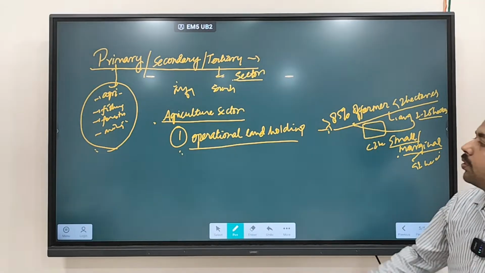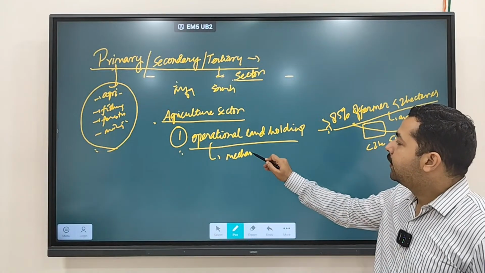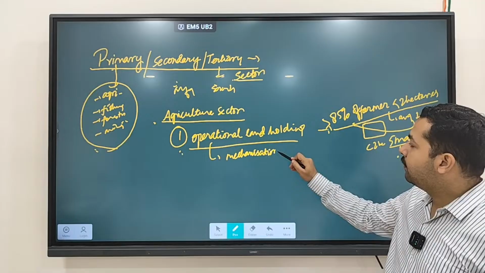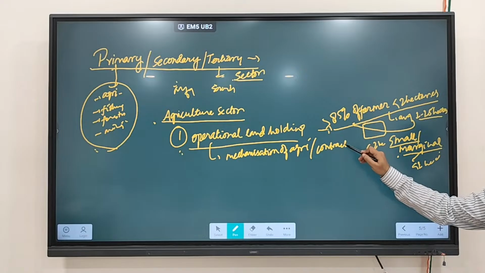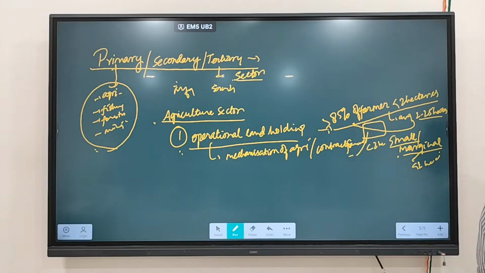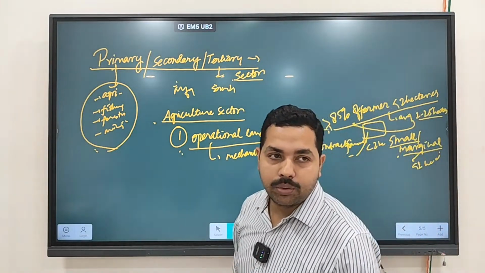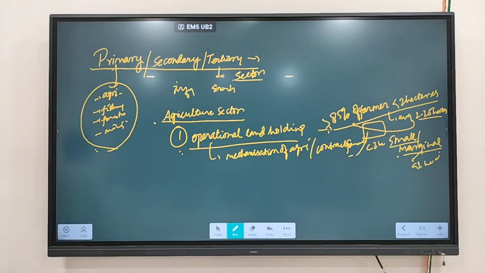As a result, what is the problem? We cannot go for mechanization of agriculture. It is difficult to go for contract farming, because the land holding is very less in nature. Clear? So mechanization of agriculture is not possible. The second problem that you see is that contract farming is very less in India. So these problems arise due to operational land holding.